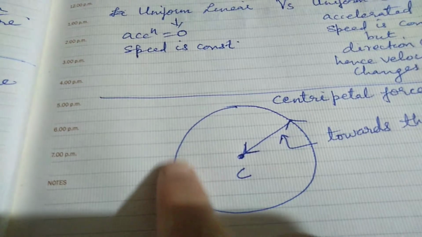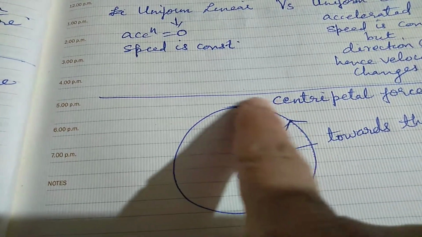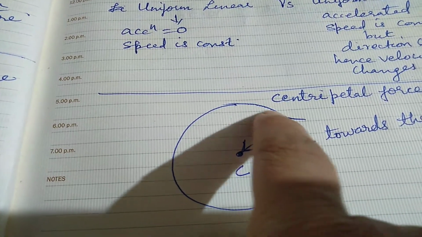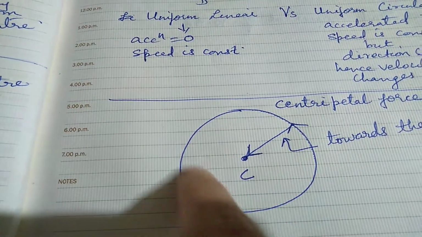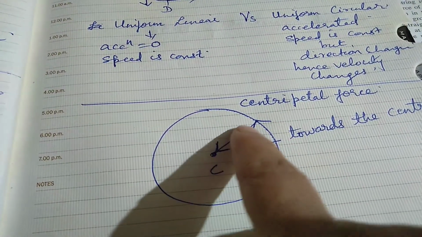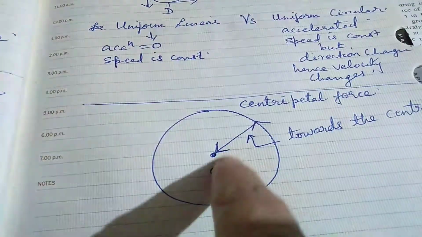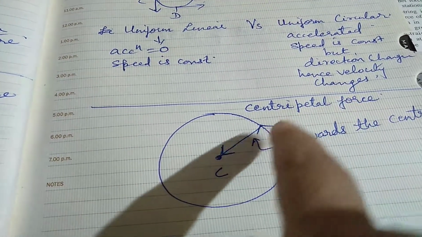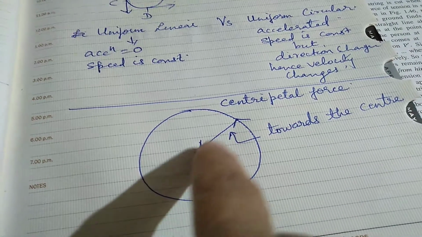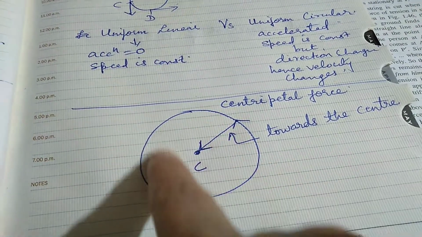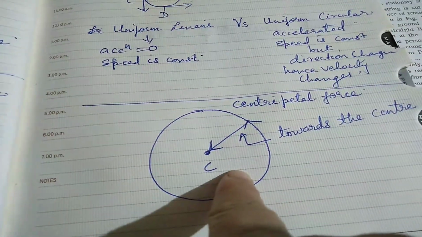Now suppose there is a body performing a circular motion. Now when I say that it has a tendency to go straight, then why is it going round and round? Because there is one force which is always trying to bring this body towards the center of the circle. And that force is known as centripetal force. Centripetal force acts towards the center of the circle. Clear what is centripetal force?